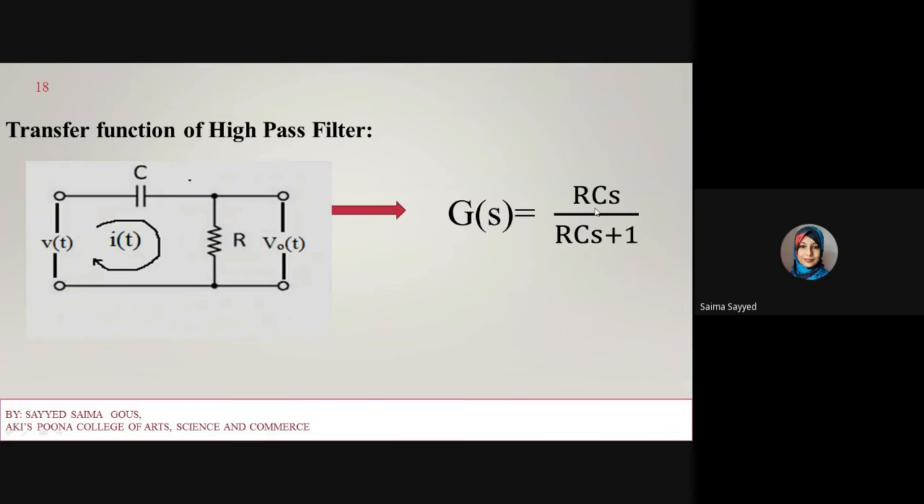Now consider RC is equal to 1, the value of R into C is equal to 1, then G(s) will become 1 s upon s plus 1. Only if R into C is equal to 1, then only G(s) will become s upon s plus 1.